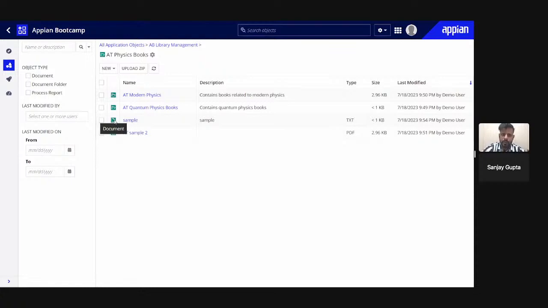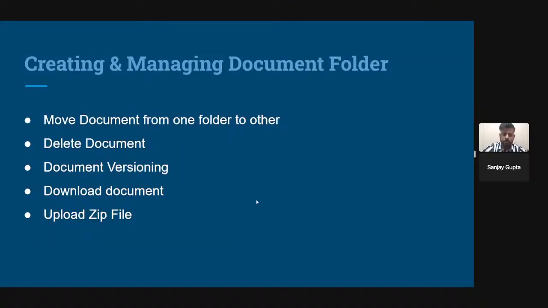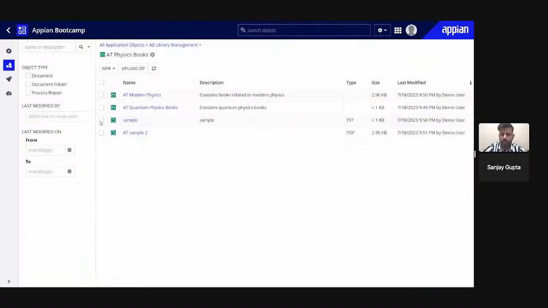So you can see this file is here. This is a text file, and this file was part of that zip file. Suppose that zip file has 5 or 6 files, then those 5 or 6 files will automatically upload here if I upload that zip. So Appian automatically extracts, you do not need to extract the zip file. So we checked how to move a document from one folder to another just now.